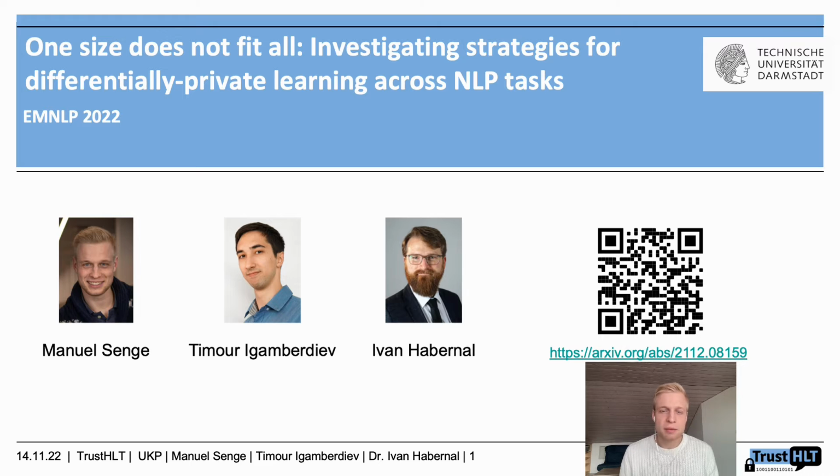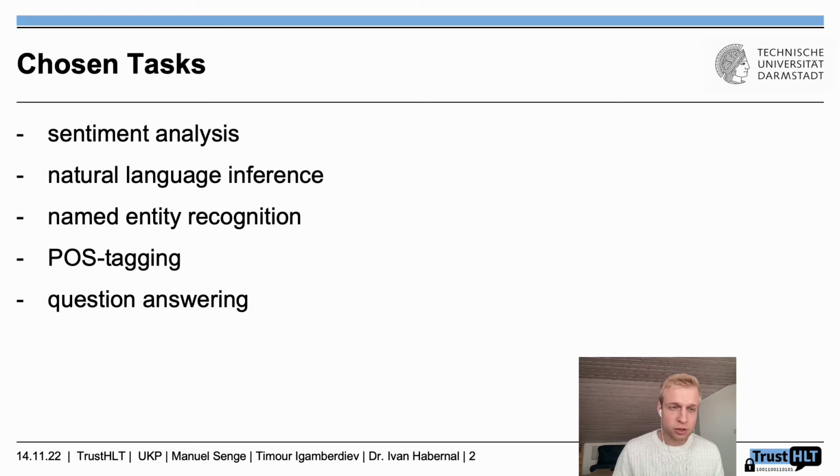Our publication is about an extensive survey where we trained different machine learning models on common NLP tasks and then looked at how they react to differential privacy. The tasks we chose to assess were sentiment analysis, natural language inference, named entity recognition, POS tagging, and question answering.